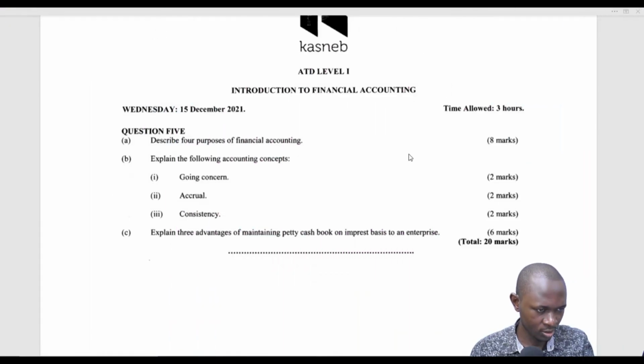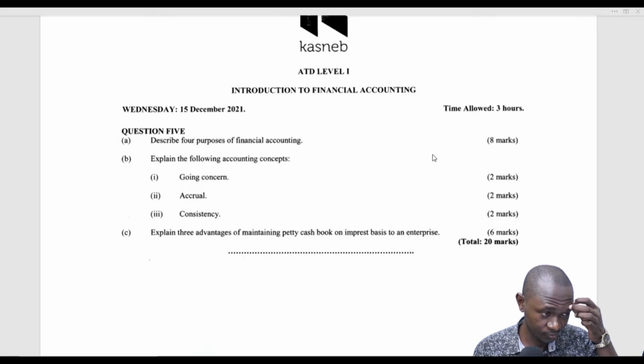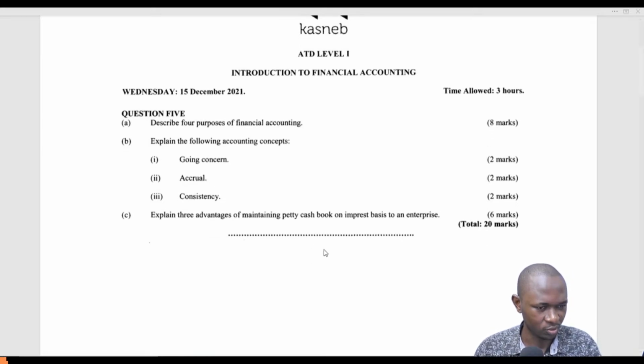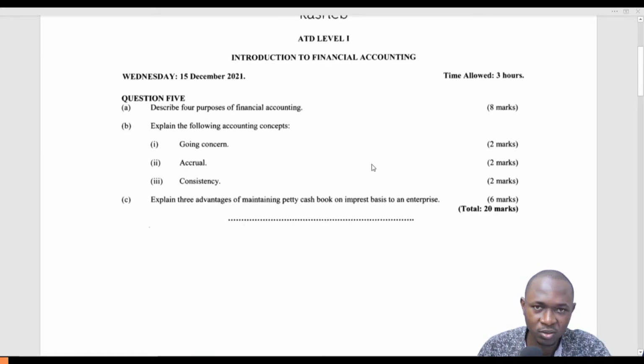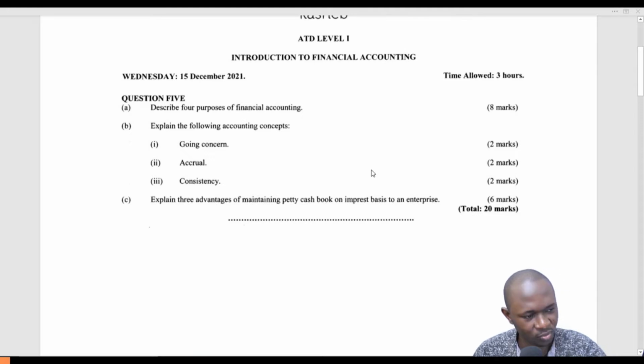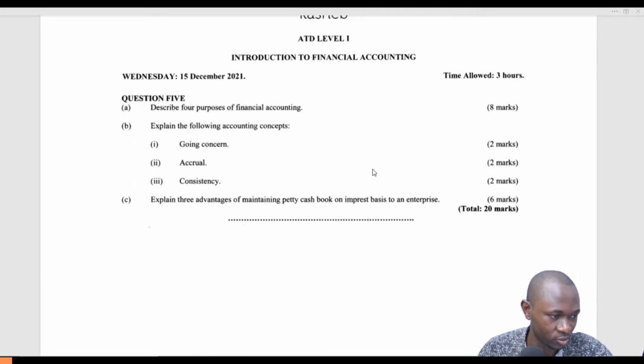So welcome, good people. We want to look at these very short questions. It's question 5, December 2021 paper. It's a theoretical question, so we'll take just less time to look at it. These are questions that we're supposed to save on time, and spend most of the time on the calculation questions.